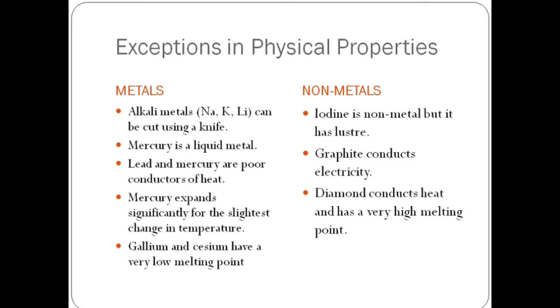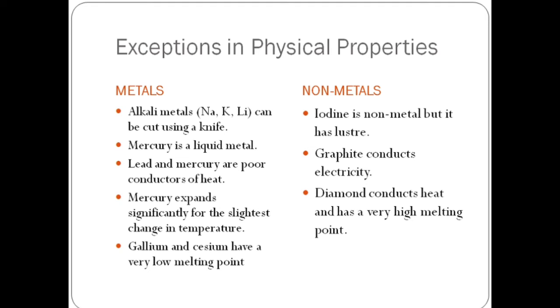But there is an exception. There are some metals known as alkaline metals which can be easily cut by using a knife. The second is mercury, a liquid metal. You must have all seen mercury. In thermometers, mercury is being used, right?